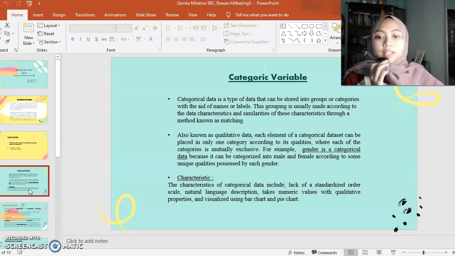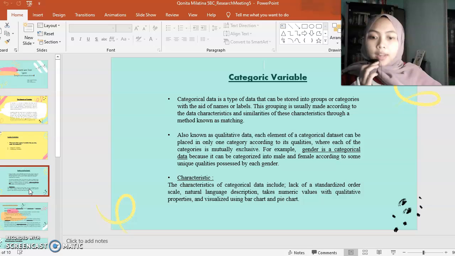Why? Because it can be categorized into male and female according to some unique qualities possessed by each gender. Categoric variable also has characteristics that include lack of standardized order scale, natural language description, text or numeric values with qualitative properties, and is visualized using bar chart and pie chart.